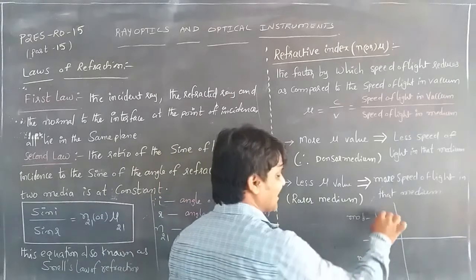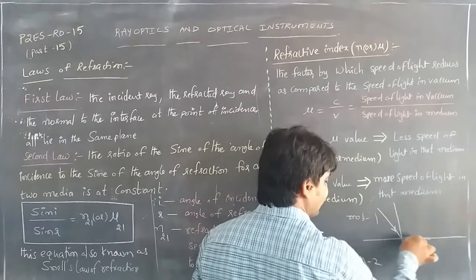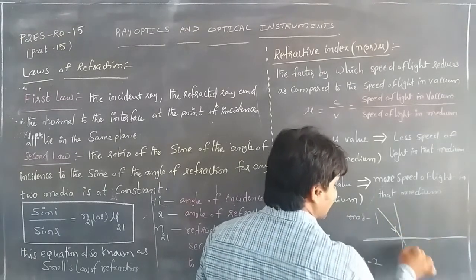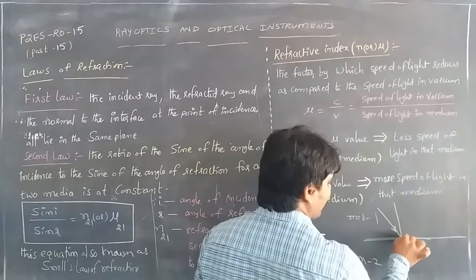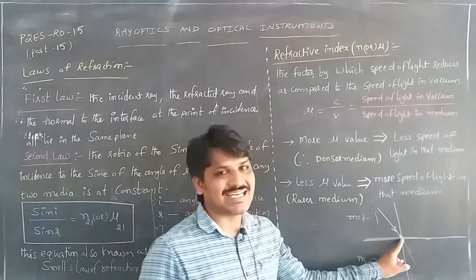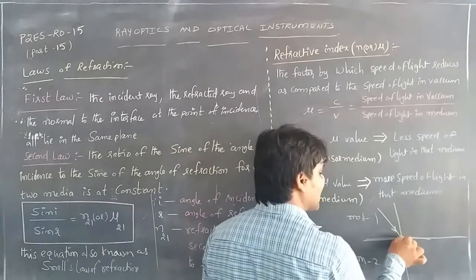the incident ray, the normal to the interface of the separating media, and the refracted ray lie in the same plane at the point of incidence. At the point of incidence, the three lie in the same plane.